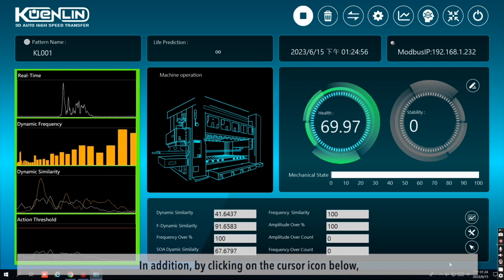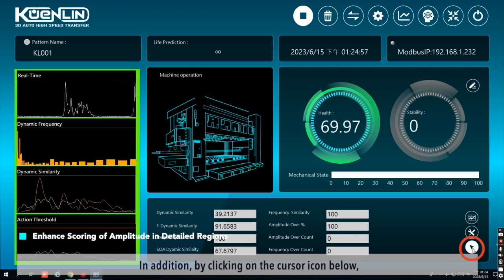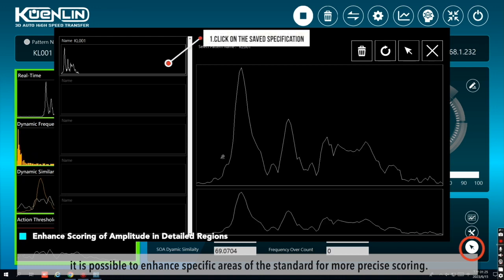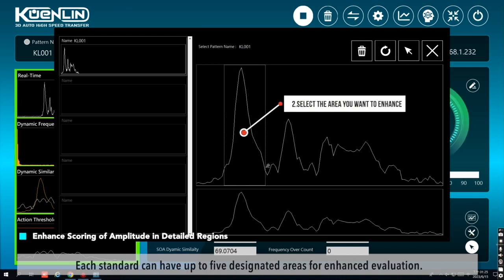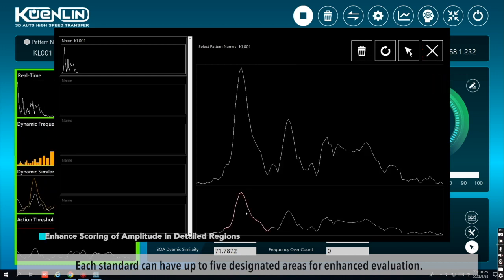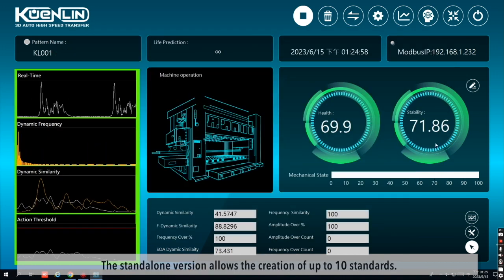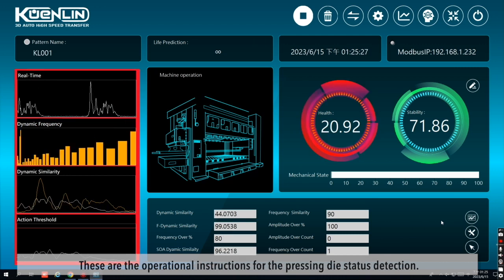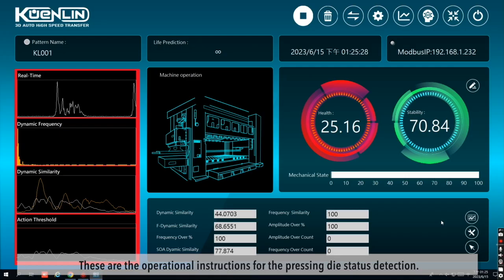green light. In addition, by clicking on the cursor icon below, it is possible to enhance specific areas of the standard for more precise scoring. Each standard can have up to 5 designated areas for enhanced evaluation. The standalone version allows the creation of up to 10 standards. These are the operational instructions for the pressing die status detection.